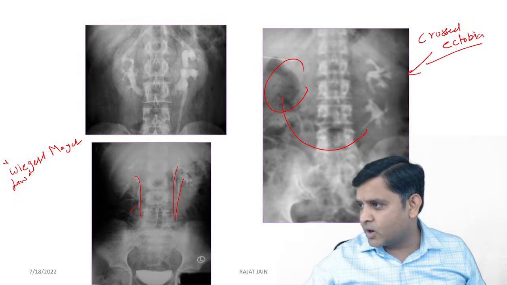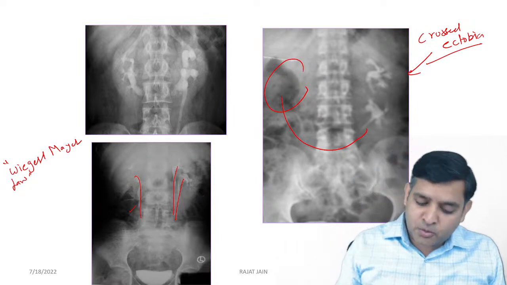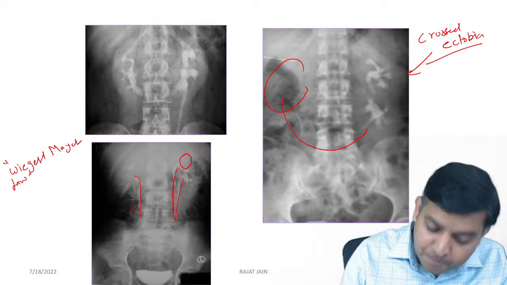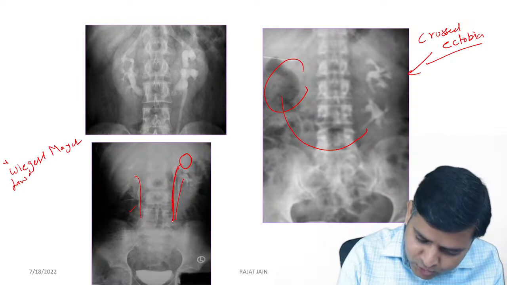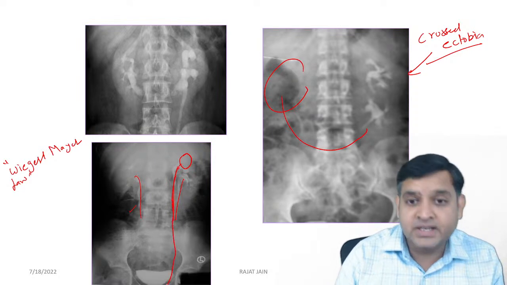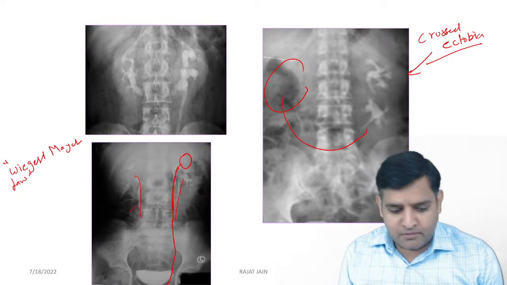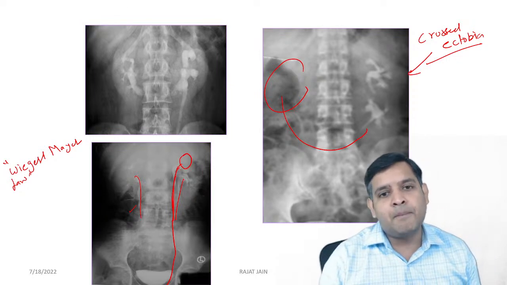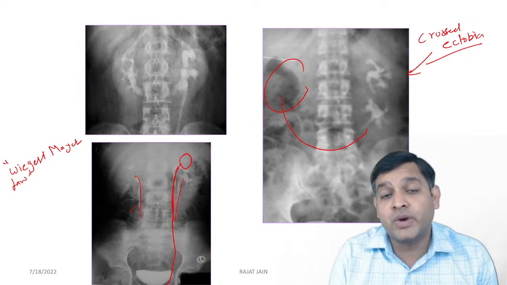Weigert-Meyer law says that in a duplicated system, the upper pole moiety ureter is ectopic and opens distal and medial to the lower pole moiety ureter.